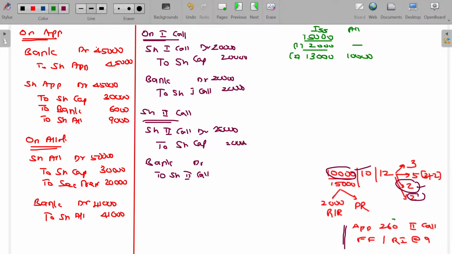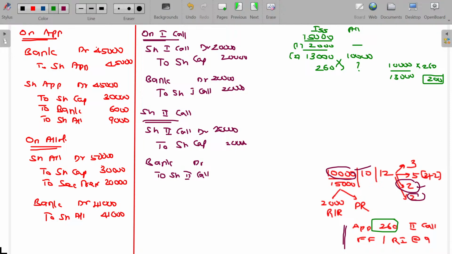This defaulter applied for how many shares? 260 shares. Then how many shares might he have been allotted? Do the cross multiplication. 10,000 into 260 divided by 13,000. 200 shares allotted. Though he applied for 260 shares, he got allotted only 200 shares.